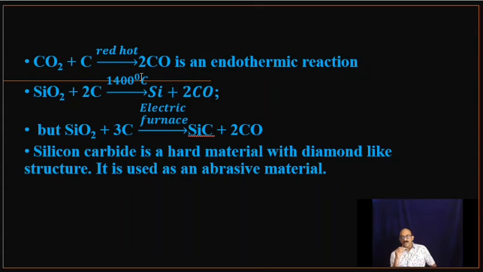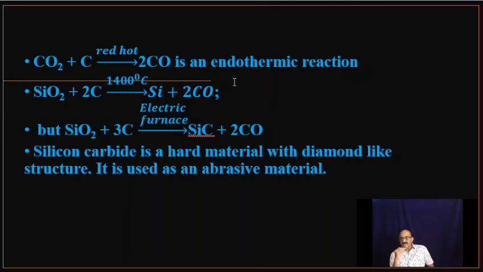Okay, now the last option. In the option it is given that SiO2 plus 2C at 1400 Kelvin gives Si plus 2CO. It is wrong. You know why? At 1400 degrees Celsius alone, that reaction happens, SiO2 plus 2C giving Si plus 2CO. But if you are using an electric furnace where the temperature can go even up to 3000 degrees Celsius, some additional change will happen.